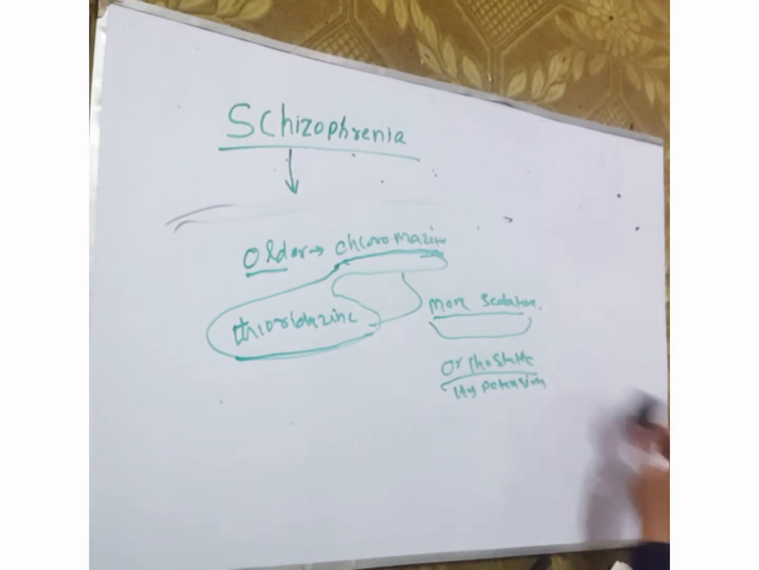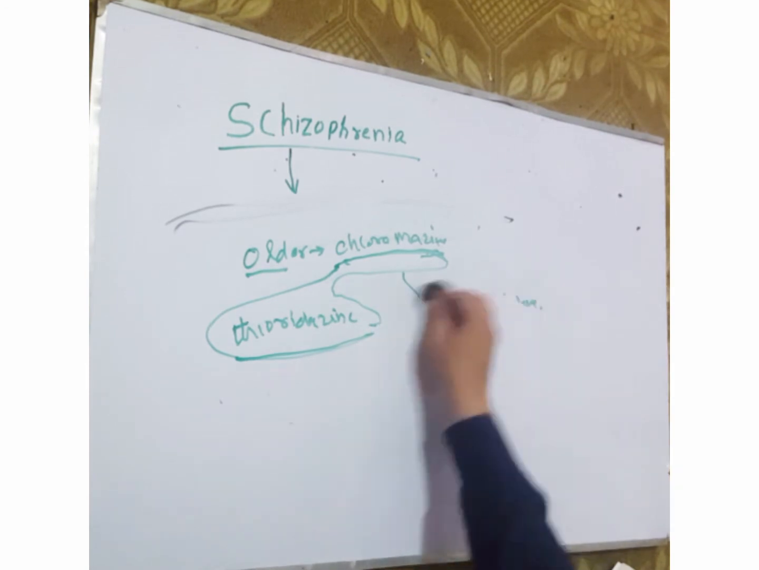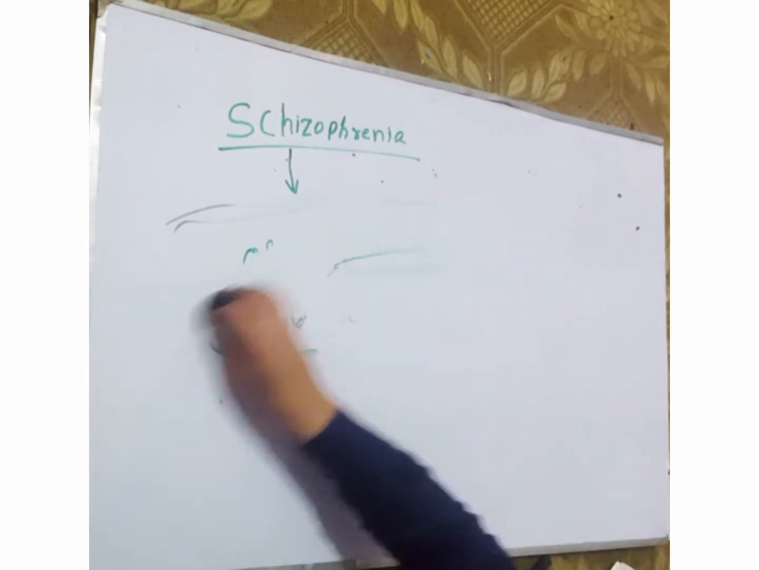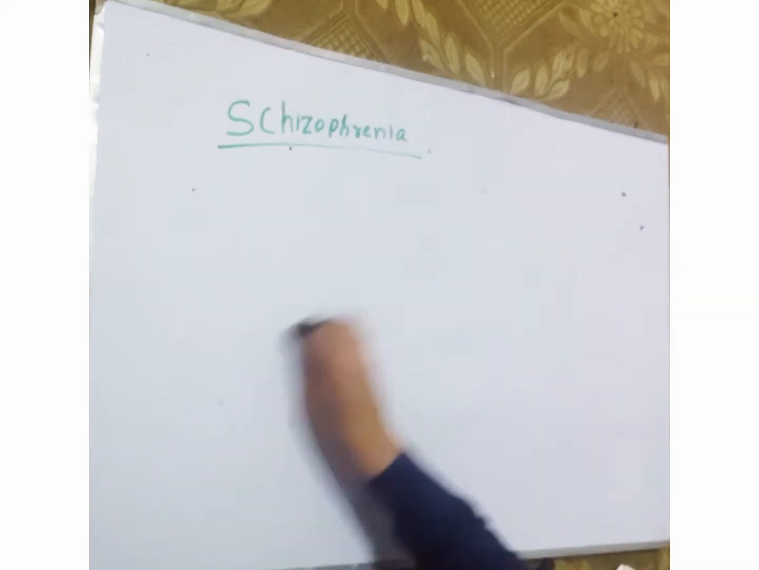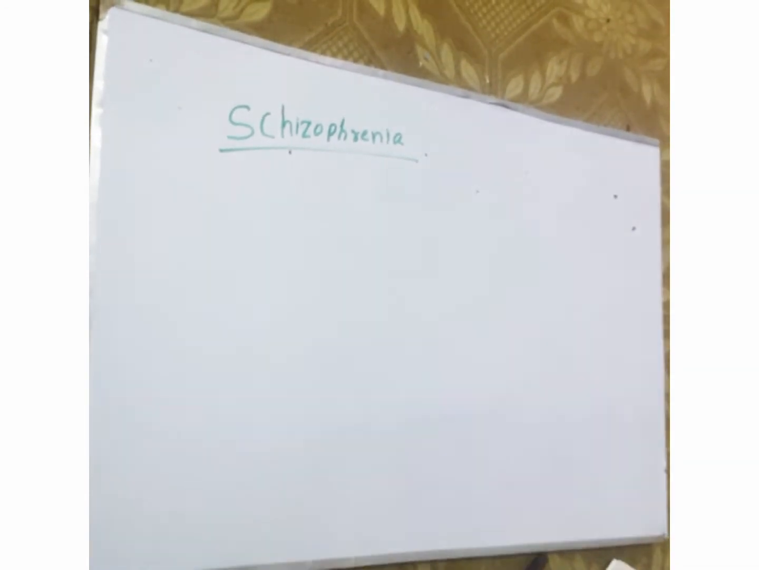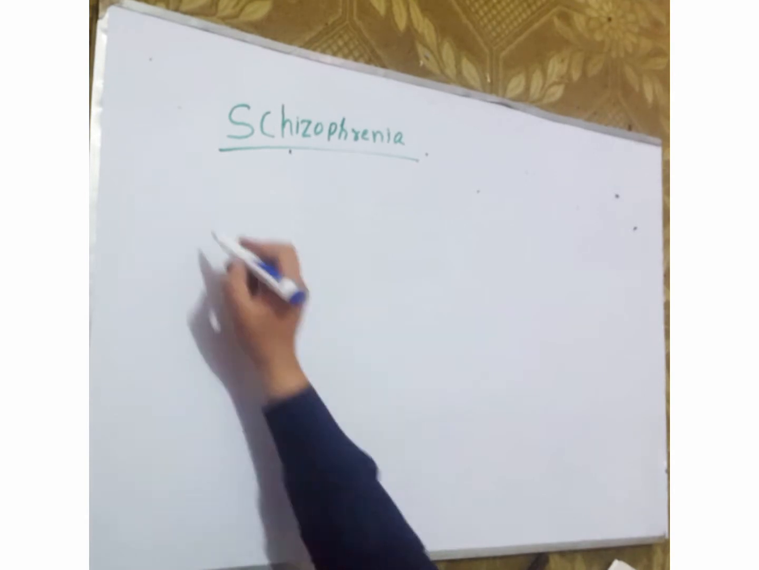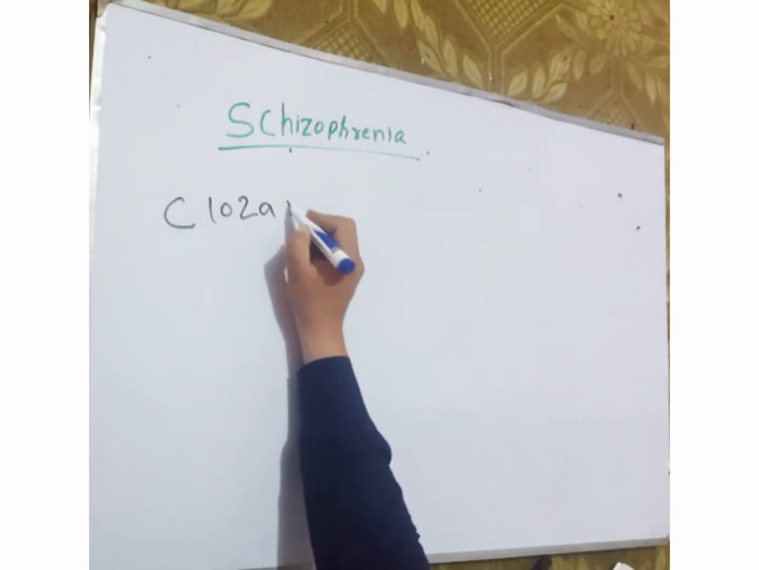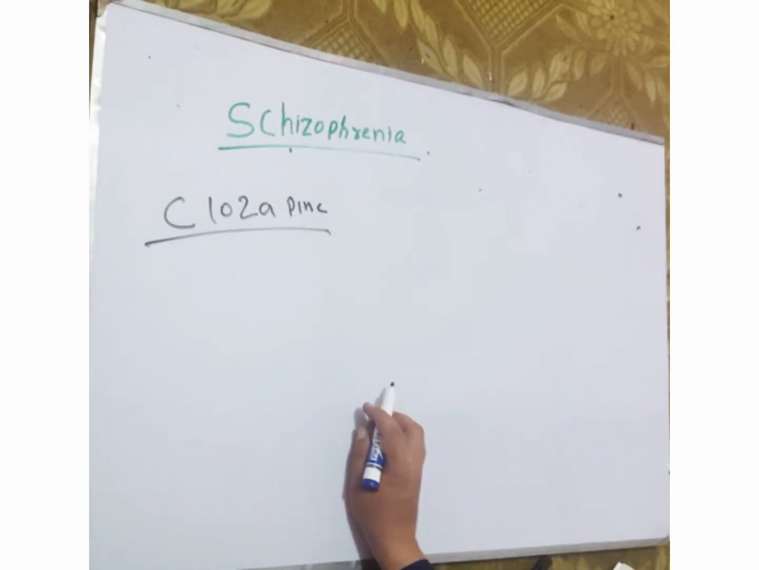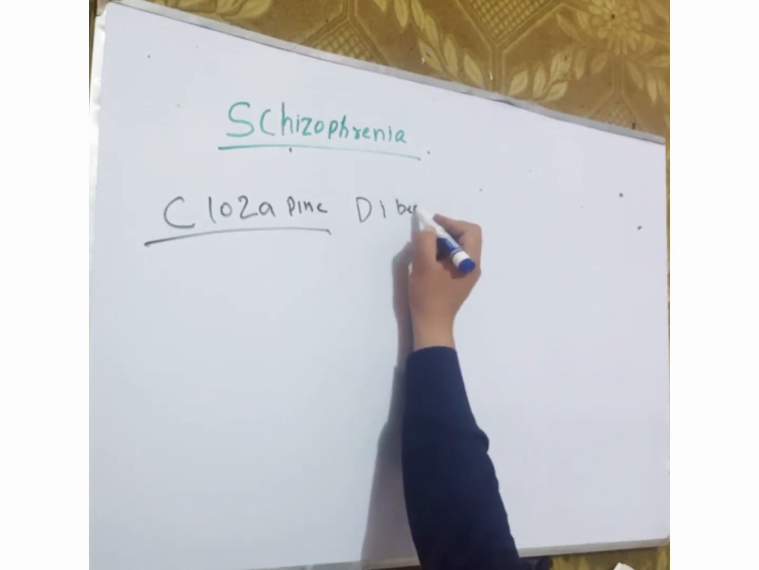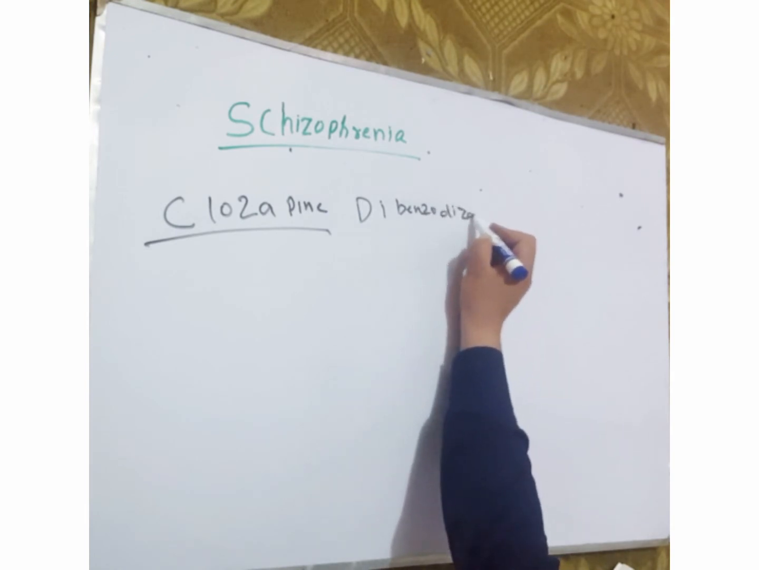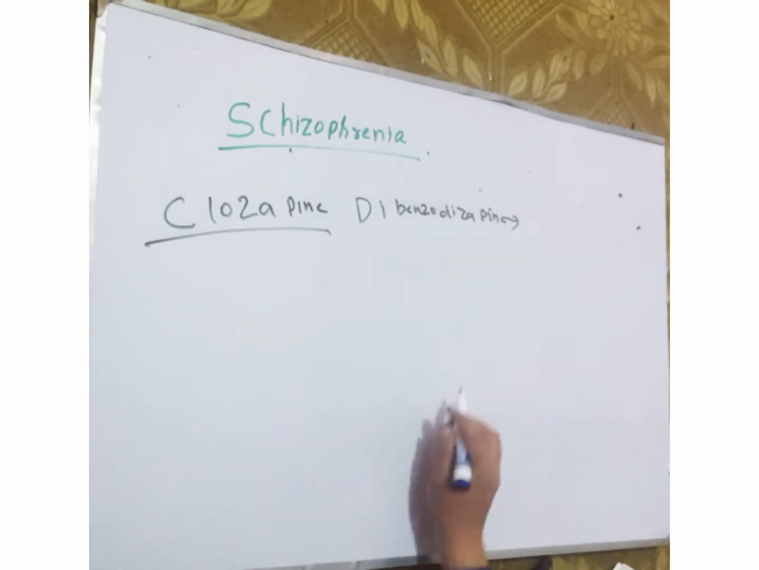Other antipsychotic drug examples are haloperidol. Another example of the drug is clozapine. What is clozapine? Clozapine is a dibenzodiazepine.